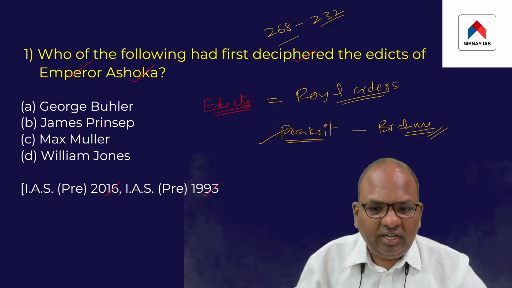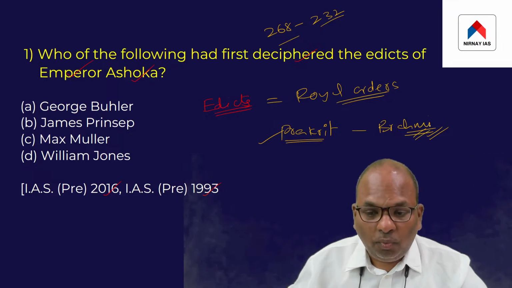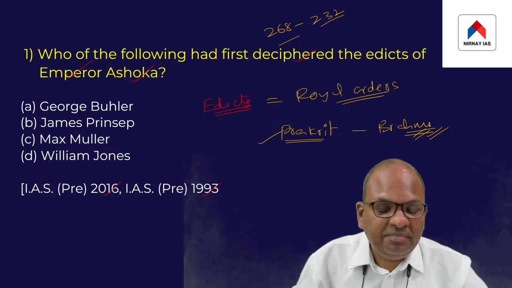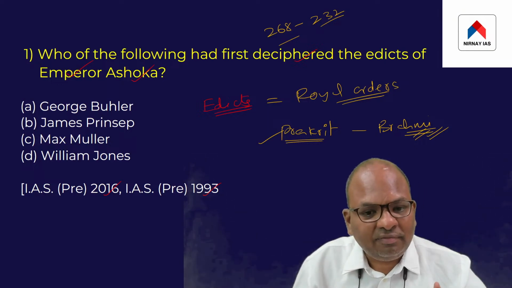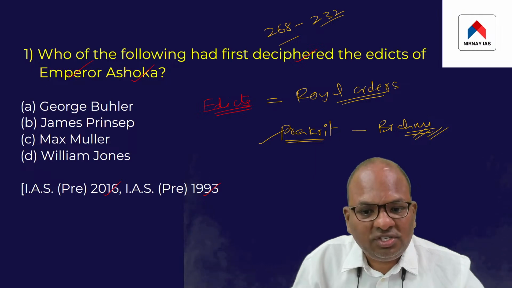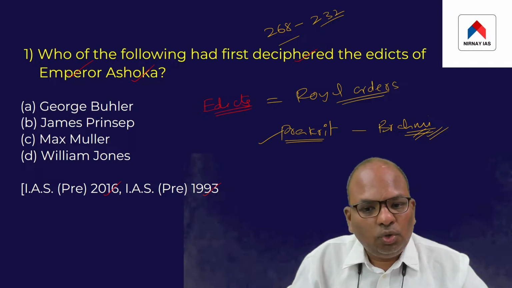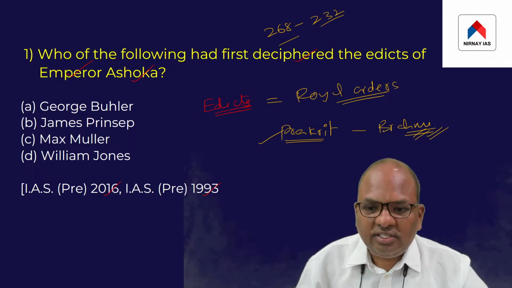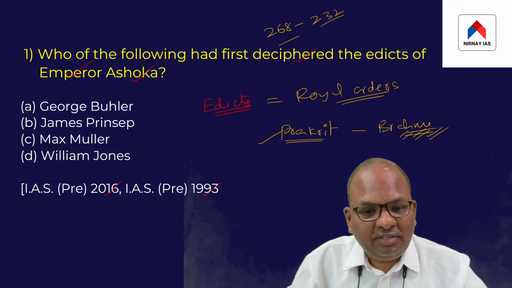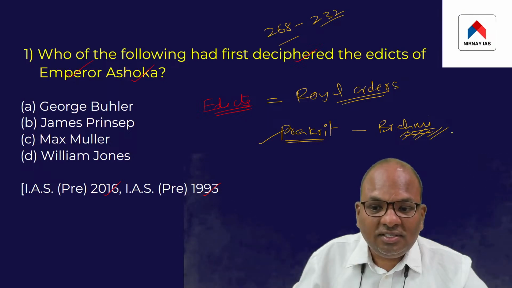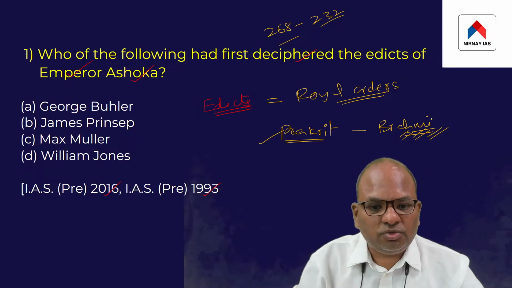At that point of time, the Brahmi script was in use. It was one of the earliest scripts to be used in India, but in course of time, Brahmi script fell into disuse.